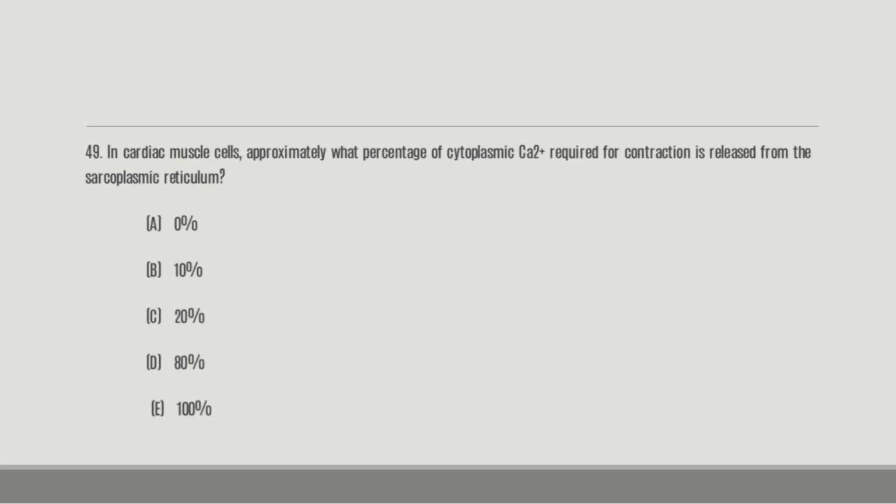Number 49. In cardiac muscle cells, approximately what percentage of cytoplasmic calcium ions required for contraction is released from the sarcoplasmic reticulum? A. 0%, B. 10%, C. 20%, D. 80%, E. 100%. And the right answer here is D. 80%.